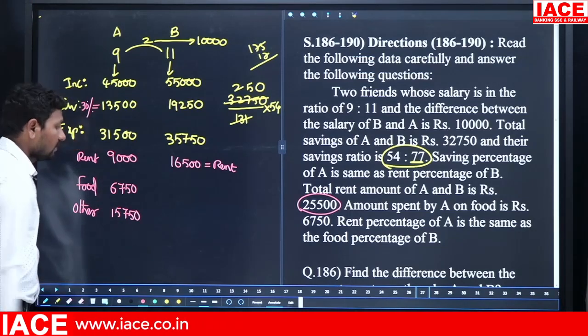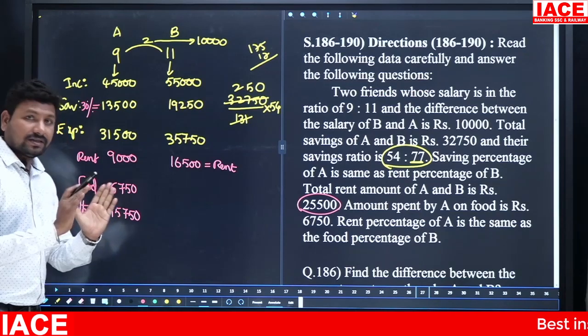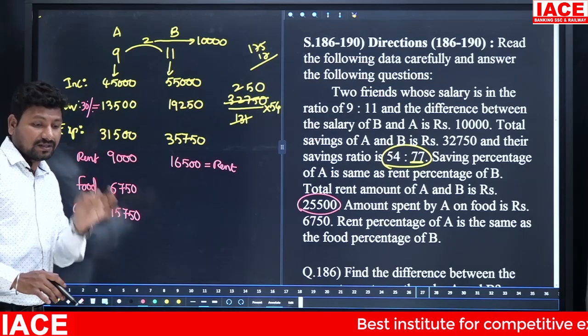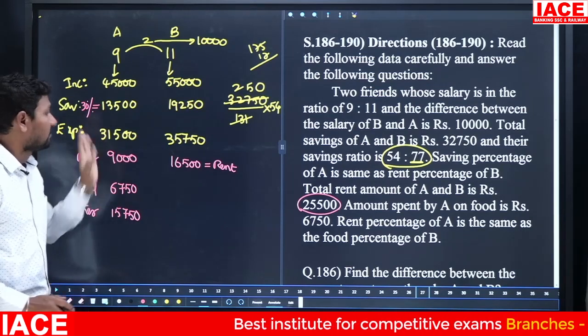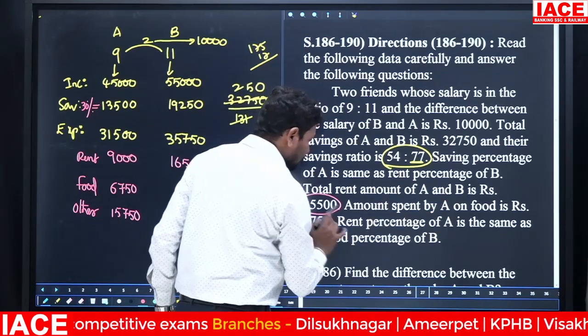15,750. Okay, 750, 750, 1500, 1500, then separate 1500. 9 plus 6 is 15, 15 plus 15 is equal to 30,000. 30,000 plus 1500, 31,500. Next, amount spent by A on food is 6750, completed.